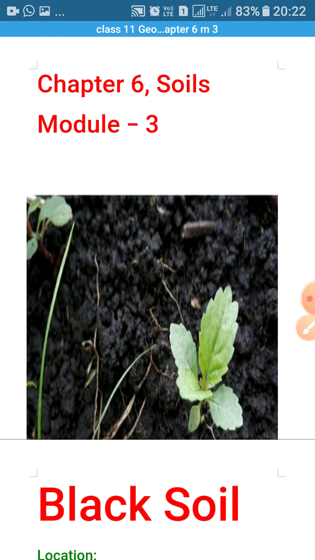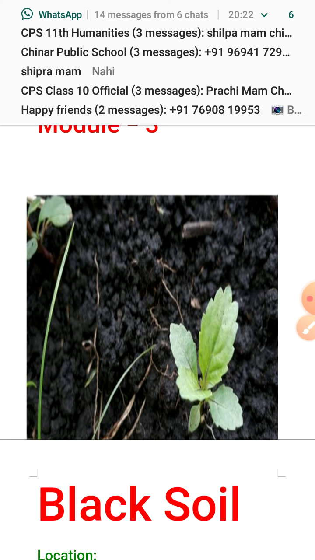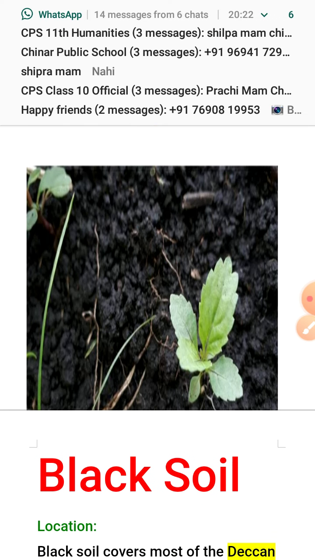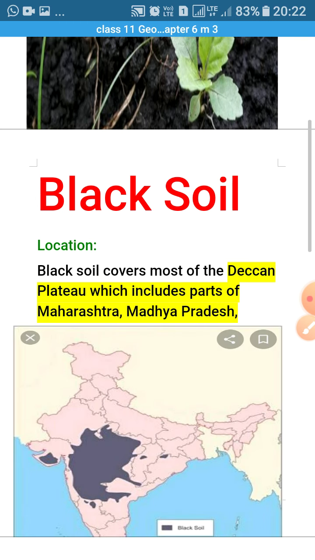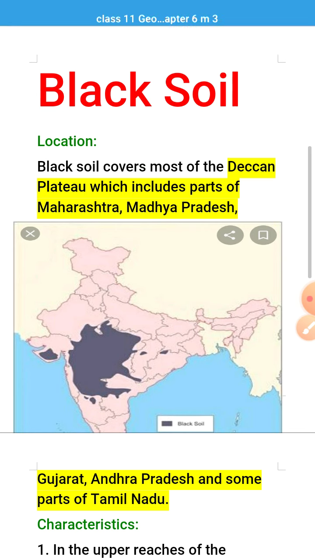In this module we are going to discuss the second important soil, that is the black soil. As you know, in module number 2 we already discussed the different names of the soil and the major soil, that is the alluvial soil. Second important soil of India is the black soil. So as you can see, the color of the soil is black, as given in the picture. So let's discuss the black soil.